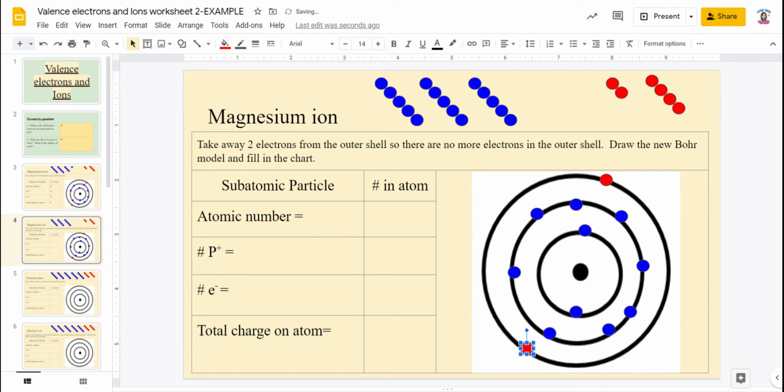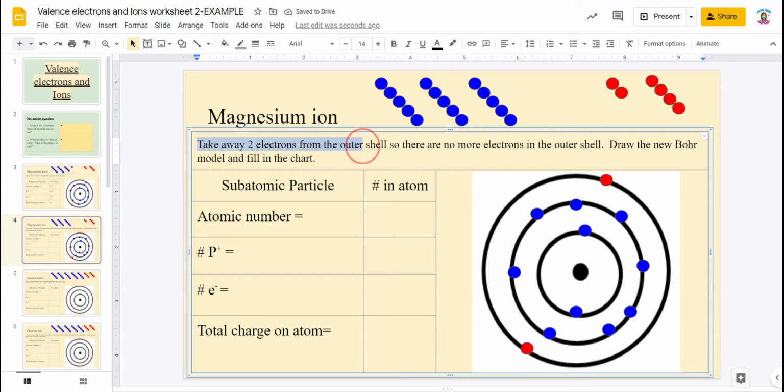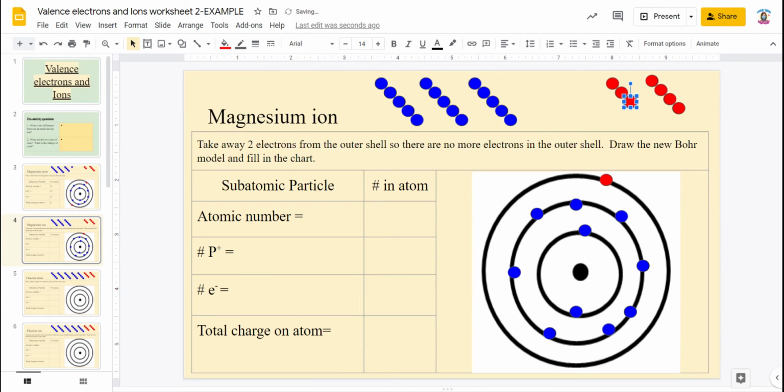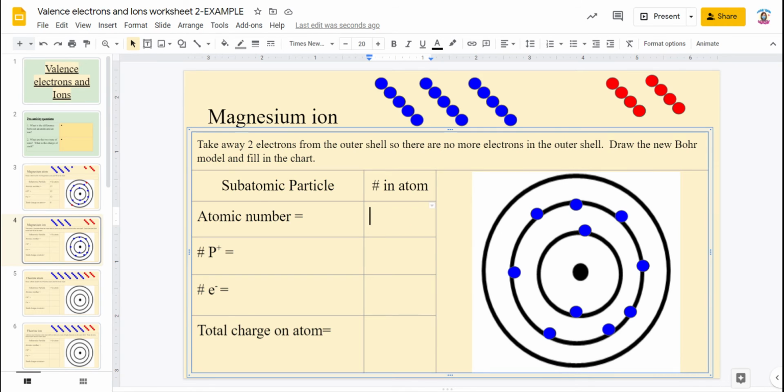But in directions it says to take away 2 electrons from the outer shell, so there would be no more electrons in the outer shell. Okay, so we want to take those 2 electrons and put them back at the top. So now we have no valence electrons. So now we can answer the questions because we followed directions.